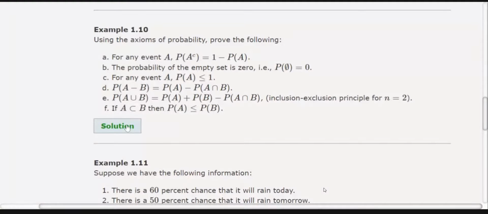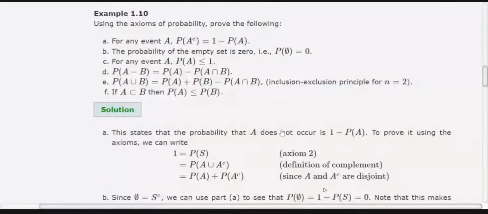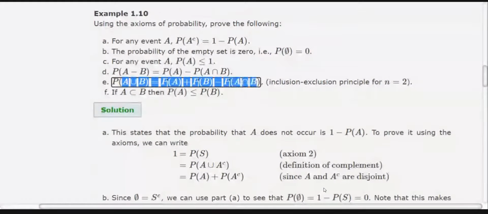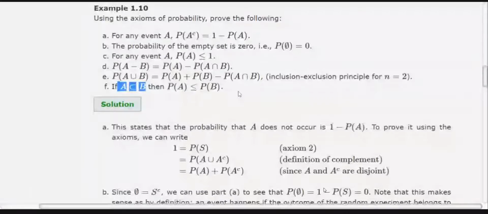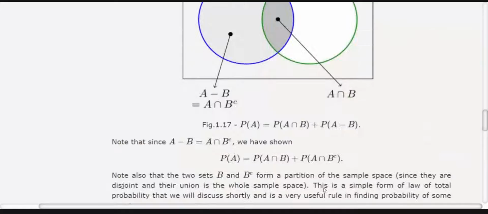Then these results we have already proved, if you remember the earlier classes. The probability of a complement is equal to this one, the probability of the null event is 0, the probability of any event is less than or equal to 1, the probability of A minus B equals the probability of A minus the probability of A intersection B, and the probability of A union B equals this one. And if A is a subset of B, then the probability of occurring of A is less than or equal to the probability of occurring of B. The proofs are already discussed with you.